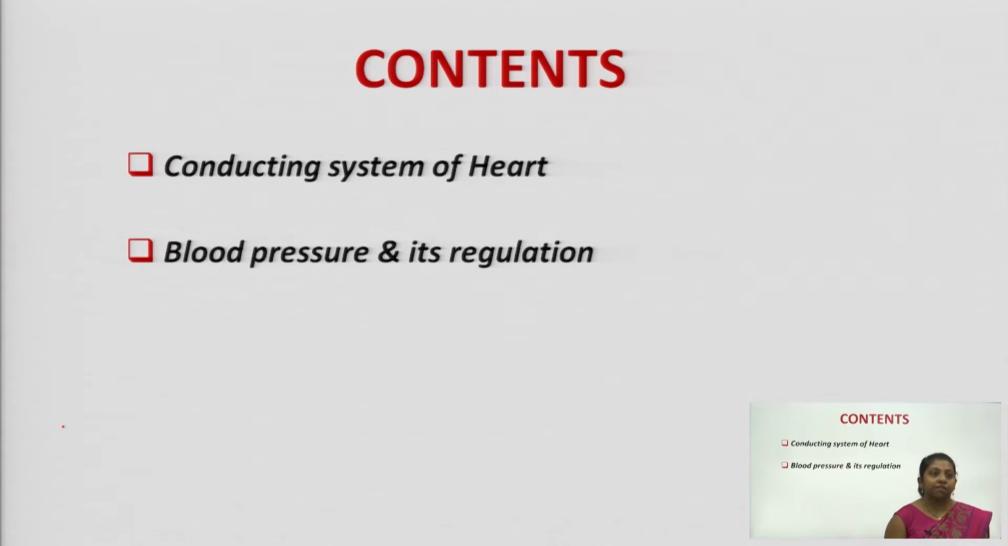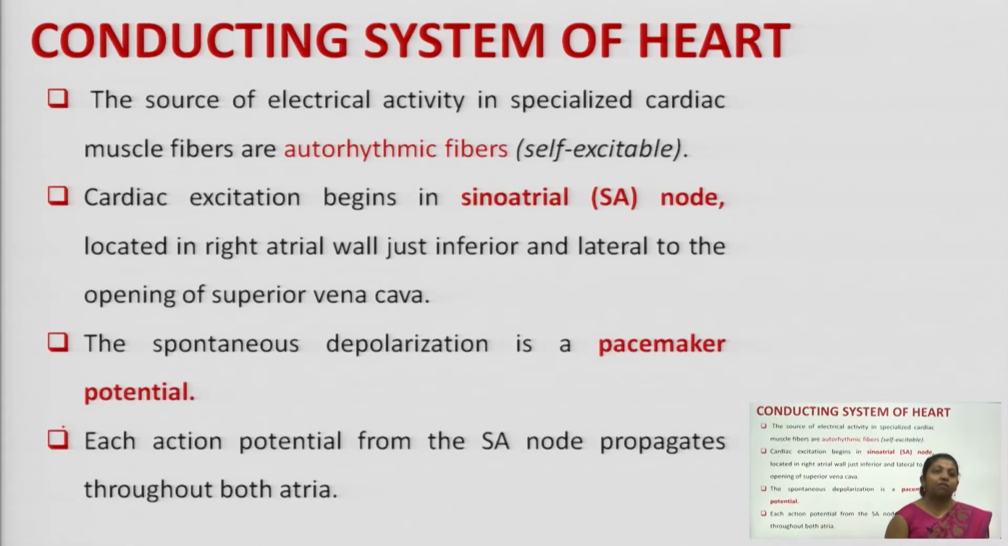Along with the conducting system of the heart, we will also go through the definition of blood pressure and how blood pressure is regulated in our body. So, first we will go through the conducting system of the heart. Basically, conducting system means how your heart is working. Your heart is beating. So, how is the heart beating?